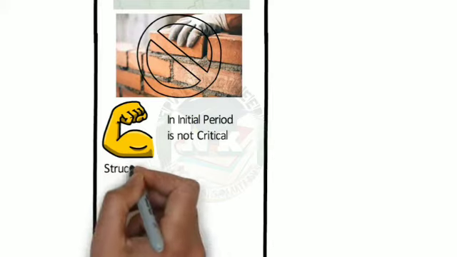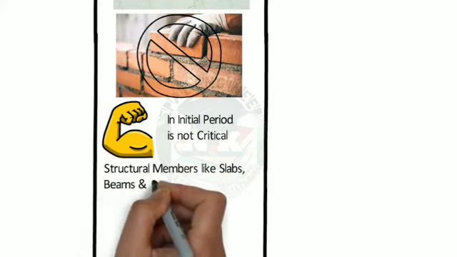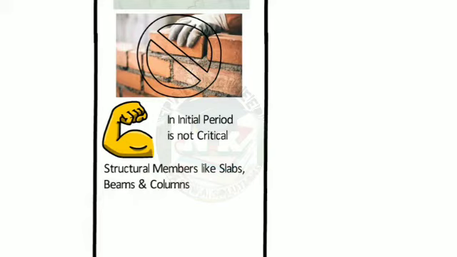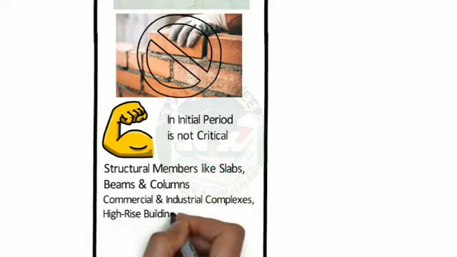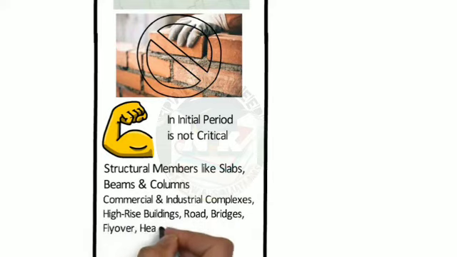OPC can be used for structural members like slabs, columns and beams. Ideal applications for ordinary Portland cement are commercial and industrial complexes, high-rise buildings, roads, bridges, flyovers, heavy defense structures, etc.